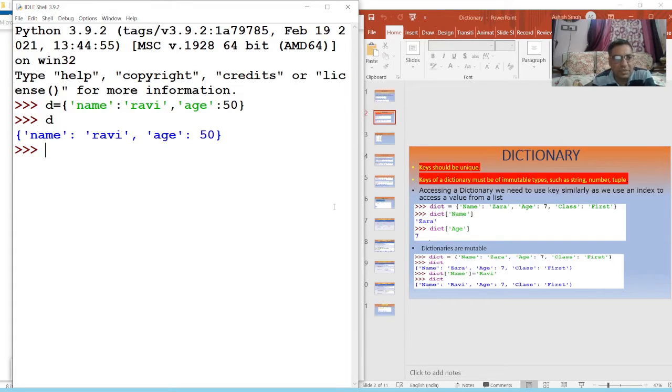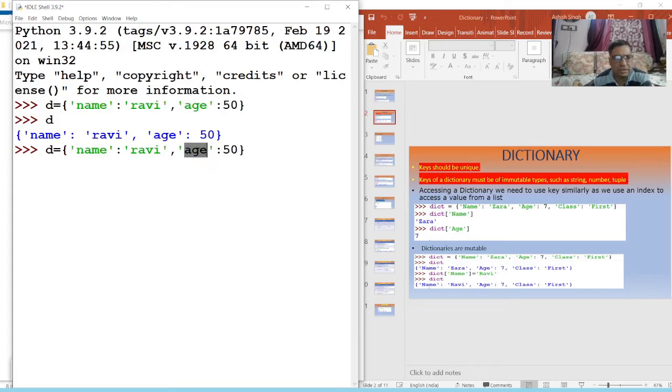So key should be unique. Key should never be repeated. Key को कभी repeat नहीं होना चाहिए. Suppose just see, if I repeat the key, what will happen? Okay, suppose I copy this.